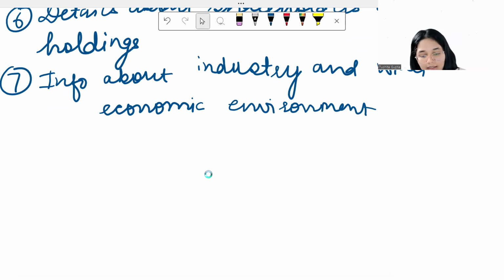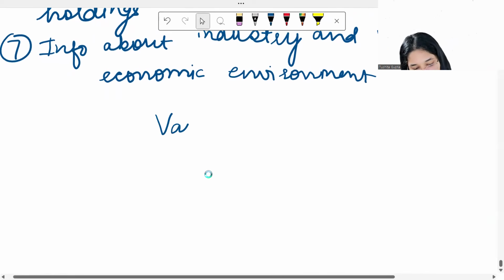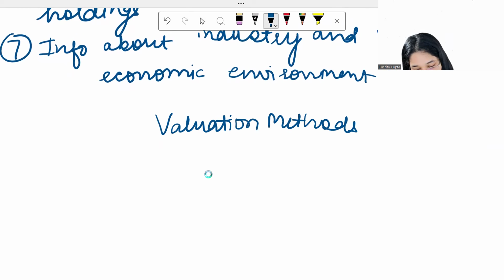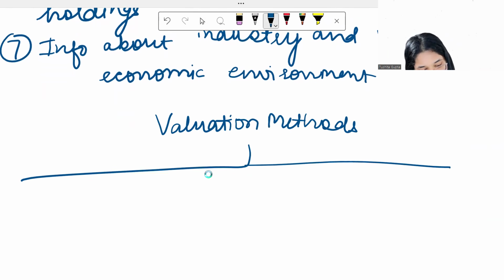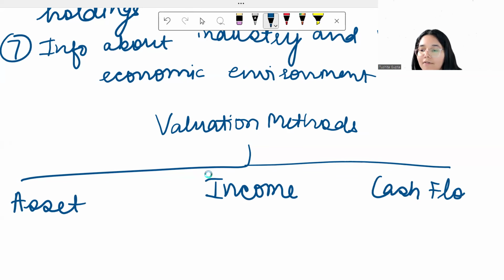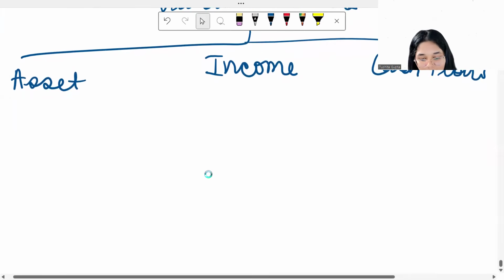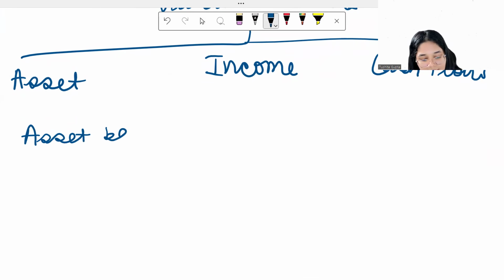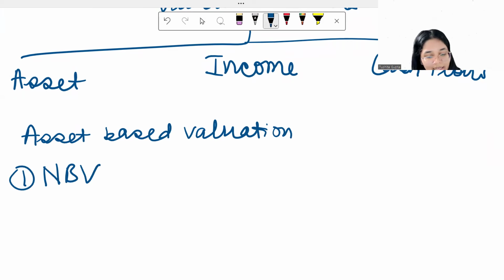Now, when it comes to valuation methods, there are three types through which you can value a company. Number one is asset-based valuation. Number two is income-based valuation. And number three is cash flow-based valuation. So these are the types of valuation methods. We'll first have a look at the asset-based valuation methods, within which we have multiple methods. Number one is your net book value method, NBV.